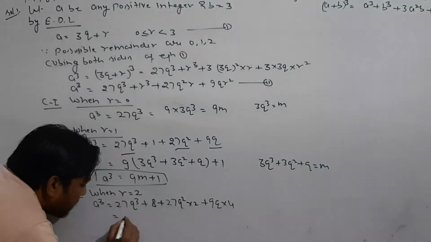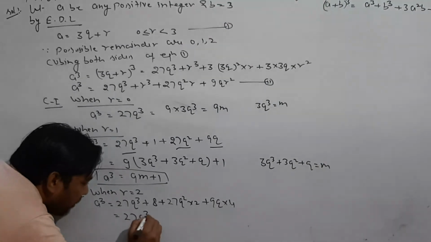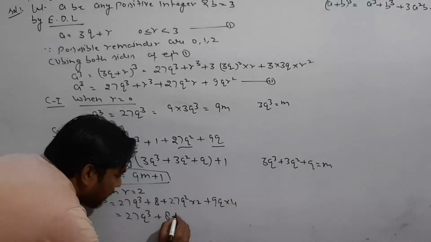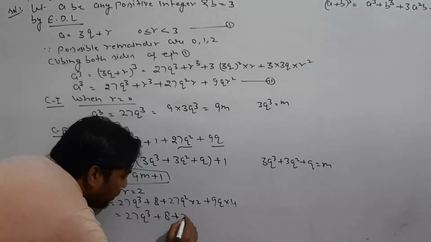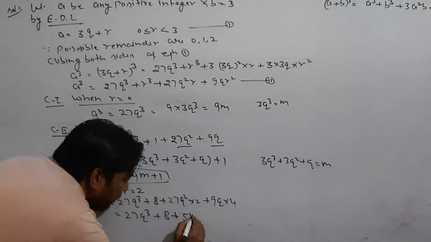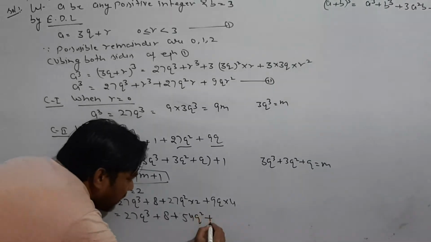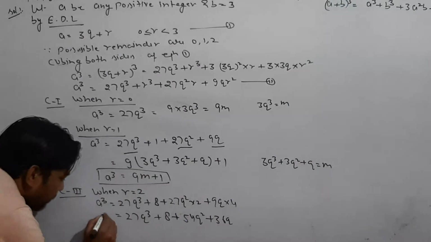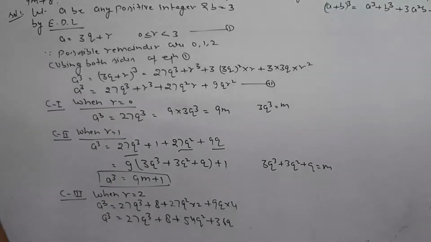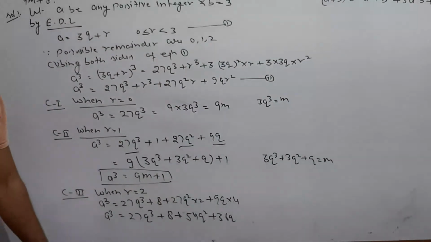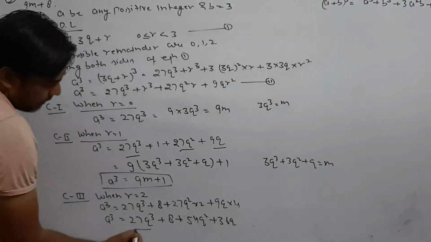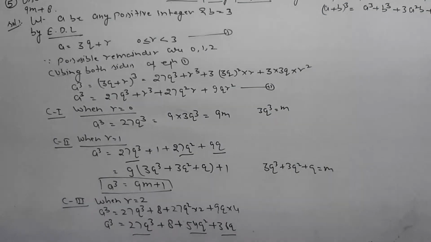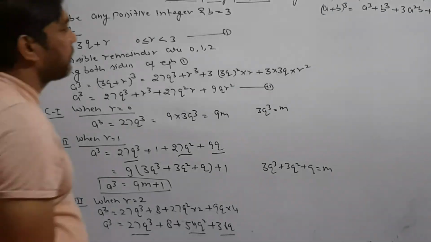So your terms are converted to 27q cube plus 8 plus 27 times 2, that is 54q square, and 9 times 4, that is 36q. Clear? Any doubt? Again, in these terms, check that the numbers are multiples of 9. So take 9 as common.